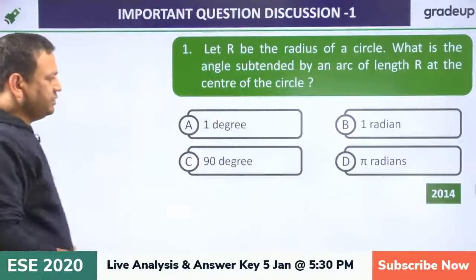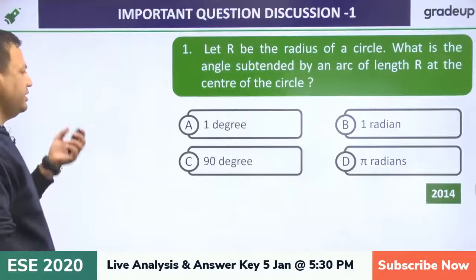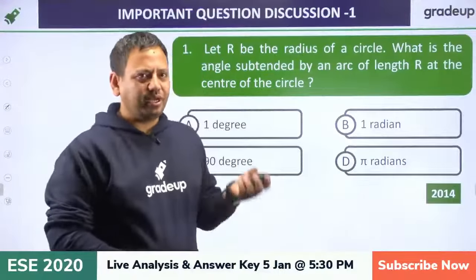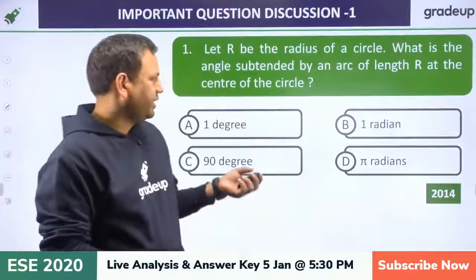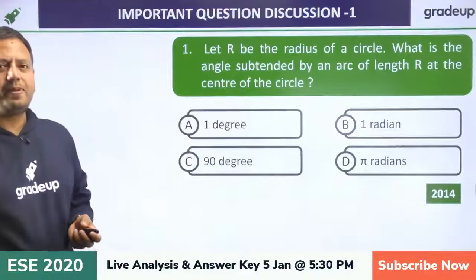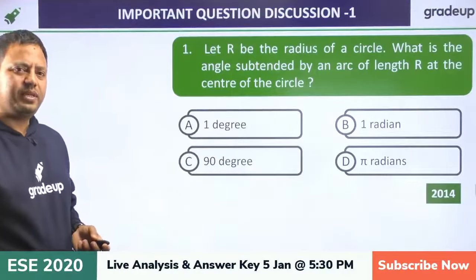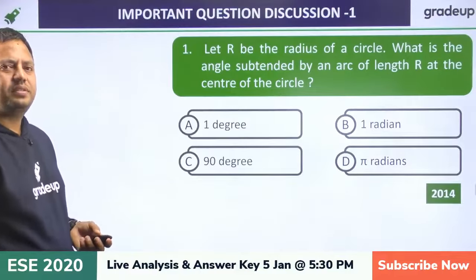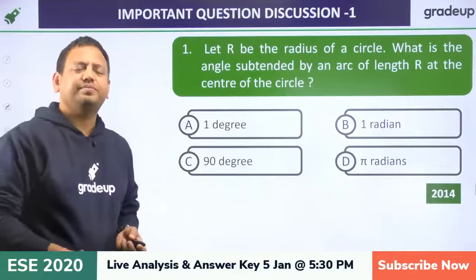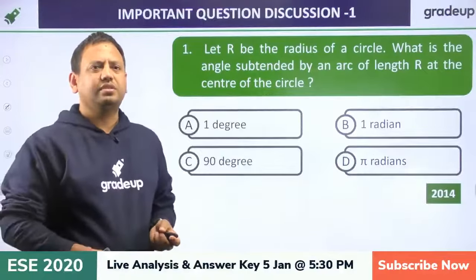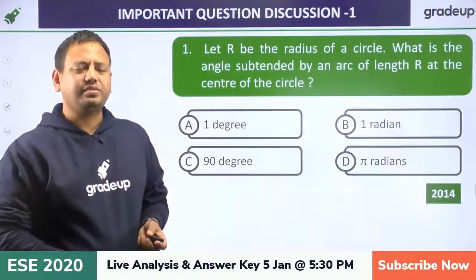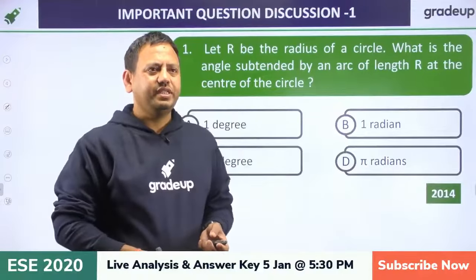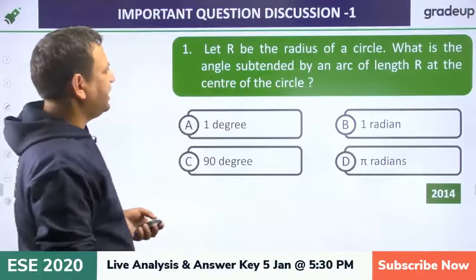Now this is the first question, from 2014. It is a very easy question. It is not a computer science question, it is an aptitude question. I am giving you 1 minute to solve this one and you can give me the answer. It says: R is the radius of a circle.